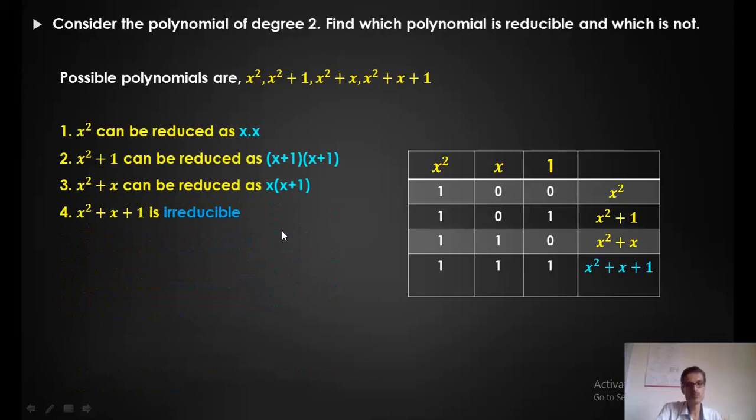Now, which polynomials are reducible? The first one is reducible. x into x, it can be factored. x square plus 1, the second one, is x plus 1 and x plus 1, as we have seen in the last case also. x square plus x can be reduced as this. But x square plus x plus 1 is irreducible. Even if I substitute 0 here, 0 plus 0 plus 1 is 1, and 1 plus 1 plus 1 is 1. So it is not possible to reduce it.